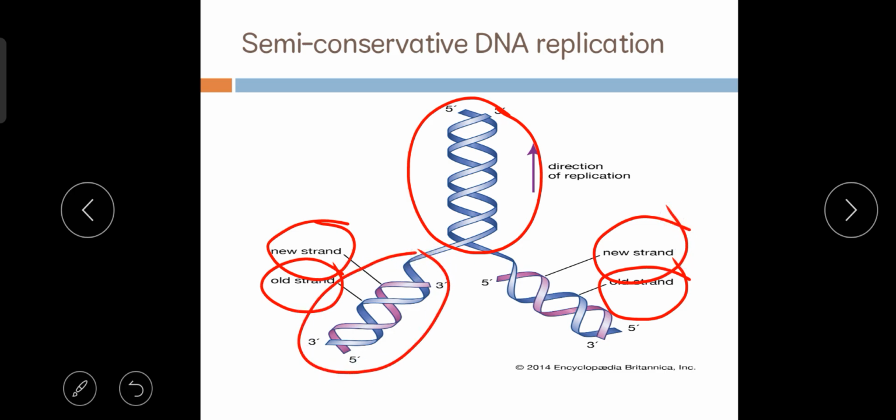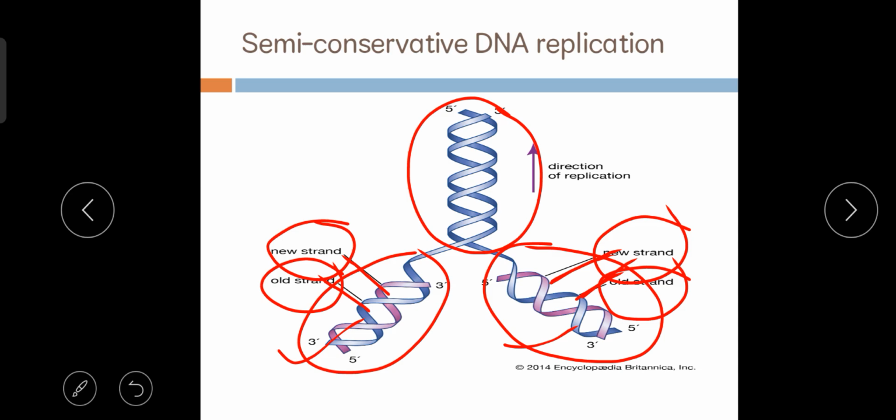These two are called the daughter DNA molecules or newly produced DNA molecules. In both DNA molecules, the blue strand is the old strand and the pink strand is the new strand. That means in the semi-conservative mode of DNA replication, the newly produced DNA molecule consists of one old strand and one new strand.